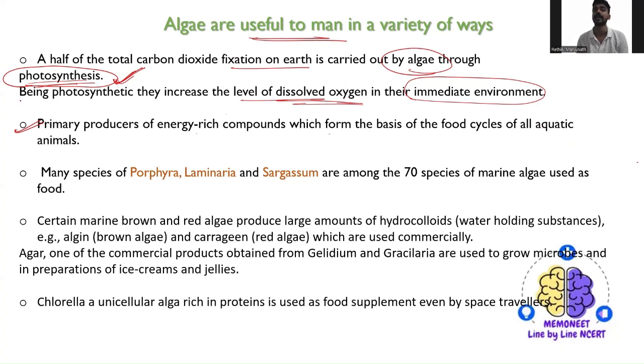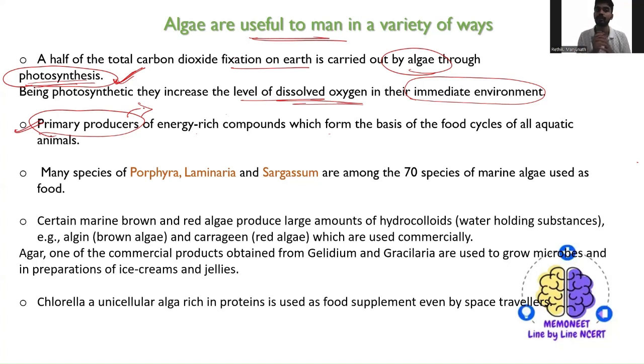of all aquatic animals. See, they are again primary producers. What are primary producers? The organisms which are able to prepare their own food, such as plants, are primary producers. So one who consumes those plants is called a consumer, like we herbivores, they come under the consumers, right? Then we have secondary consumers, tertiary consumers. You will read this in the ecology part, the ecosystem part.